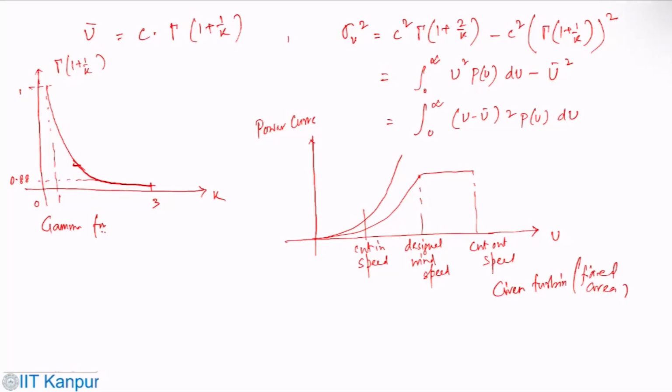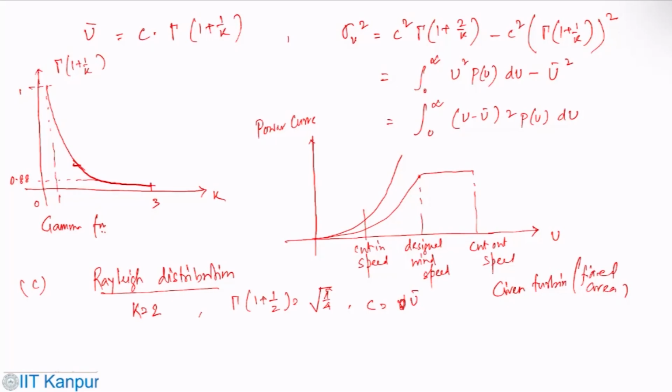Now you can have another kind of distribution. These are different distributions which are possible. This is the Rayleigh distribution. It is a special case of the Weibull distribution with kappa equal to 2. Here gamma of 1 plus 1 by 2 is root over pi by 4, and C is u bar divided by root over pi by 4.